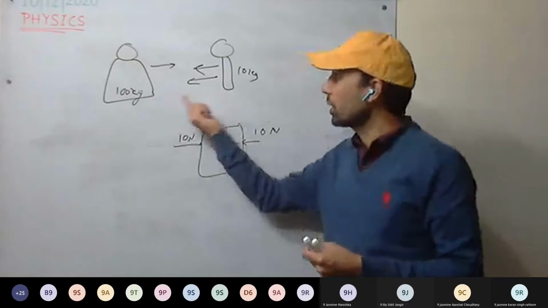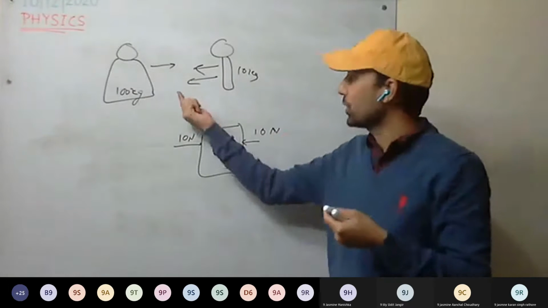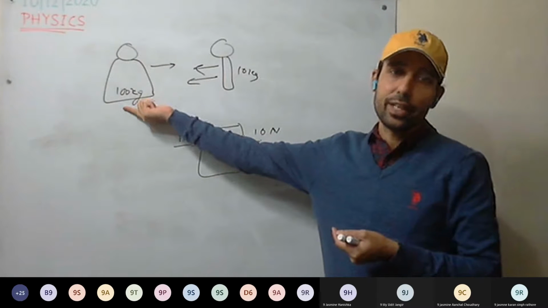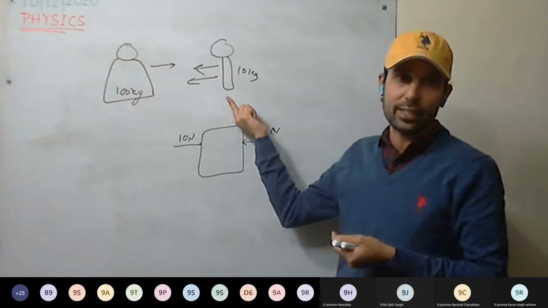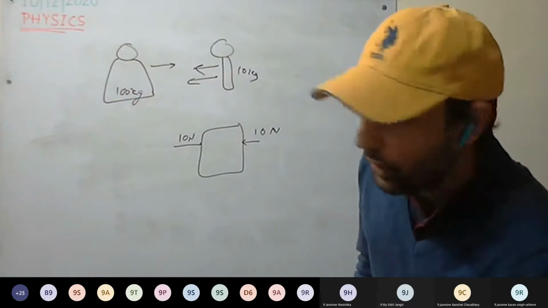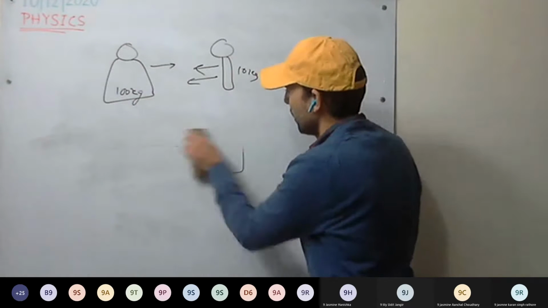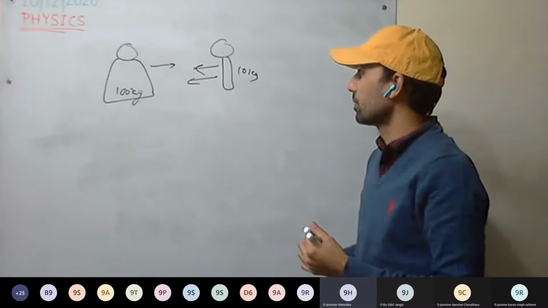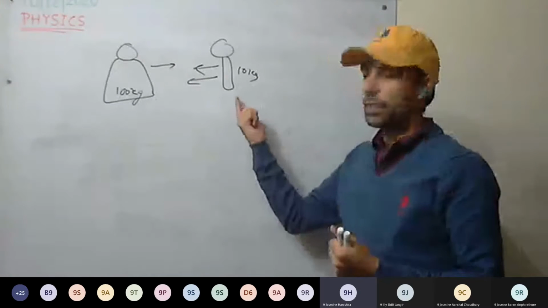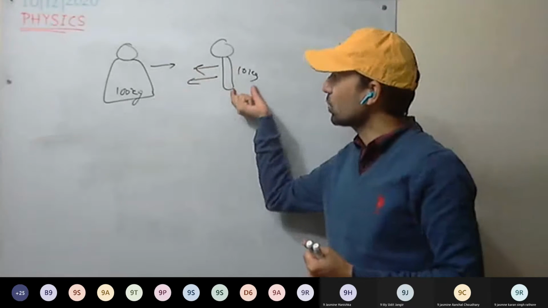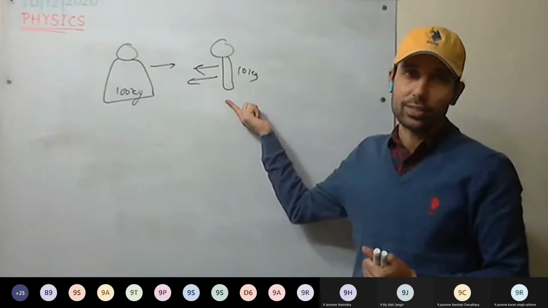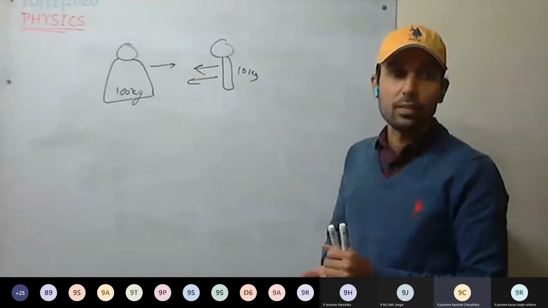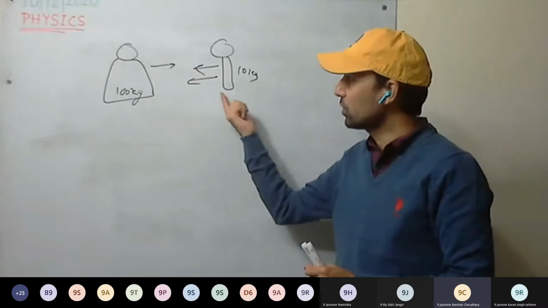Since on both the bodies the force is same, in opposite direction, but the 10 kg body moves more towards the 100 kg body than the 100 kg moves towards the 10 kg. What is the reason behind this? Anyone in class? Sir, because 10 kg is less than 100 kg. What is the property because of which this happens? Because it is exerting more gravitational force? No, the gravitational force between these two bodies is the same.